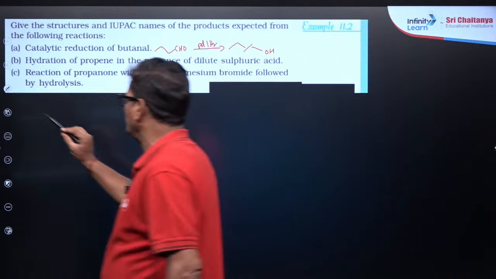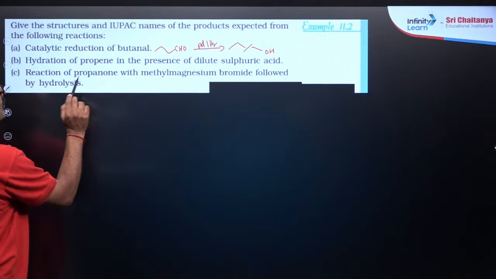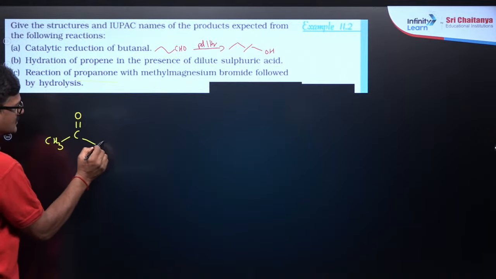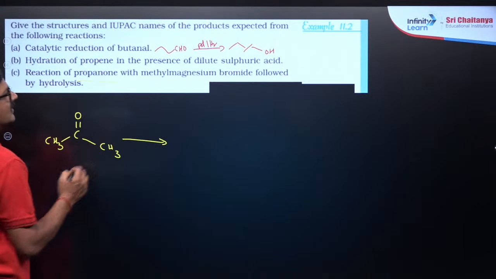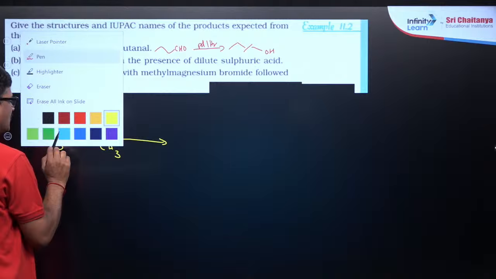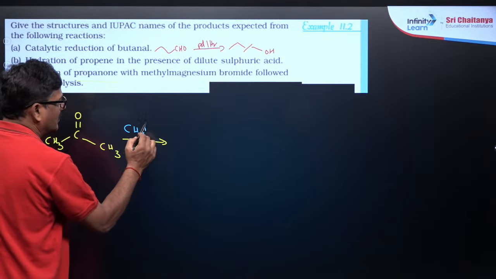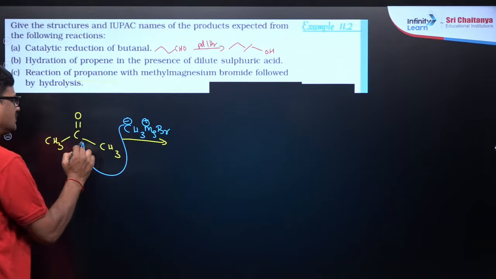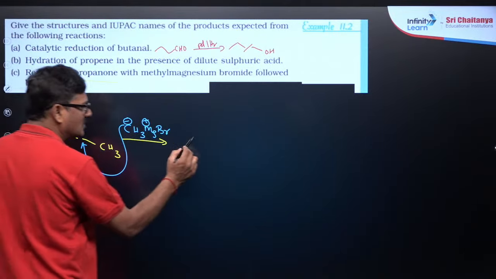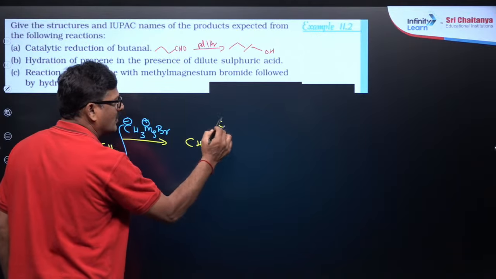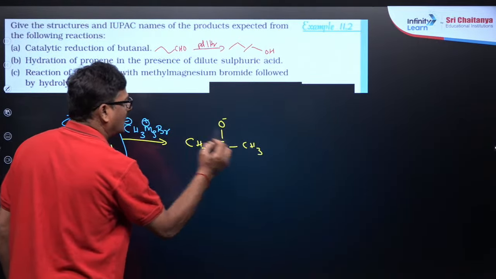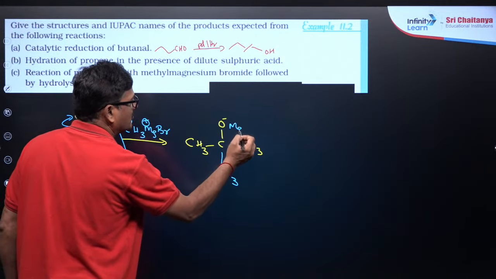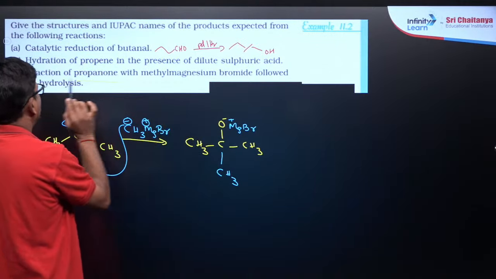So hydration of propene, that is a different reaction. Reaction of propanone, let me write this. What is the propanone here? CH3, C double bond O and CH3, this is your propanone. Methyl magnesium bromide, it is a Grignard reagent and it is going to react here and it will give you CH3, CO minus and CH3 and magnesium bromide.